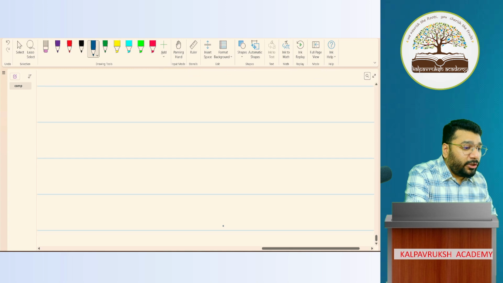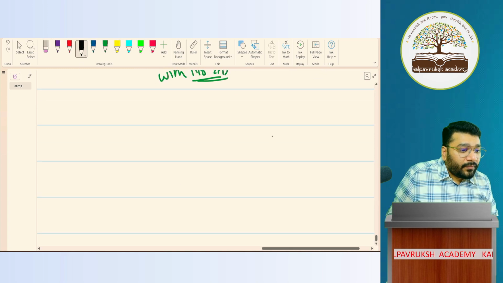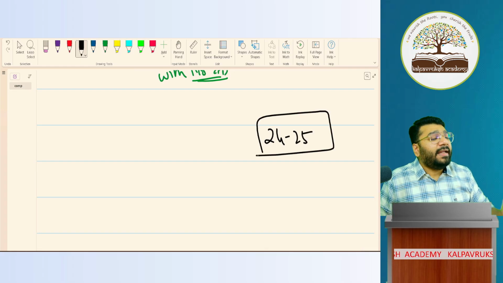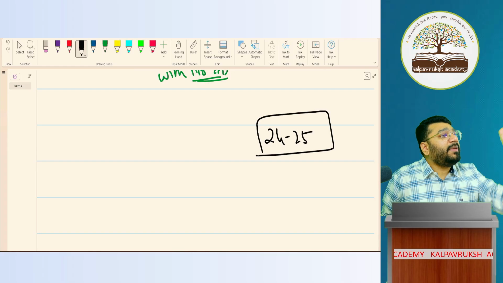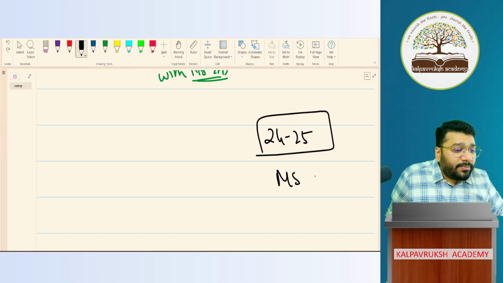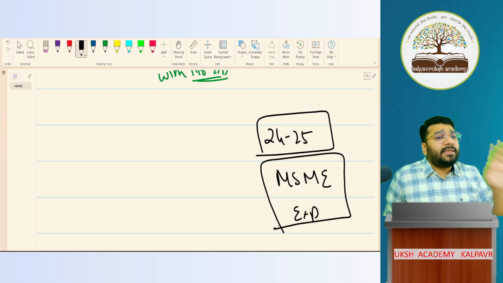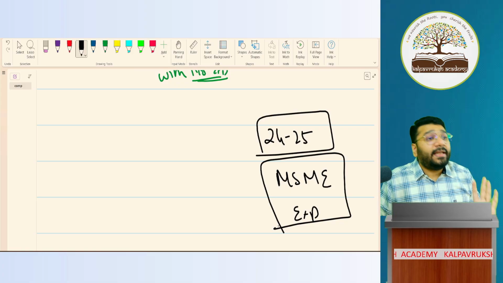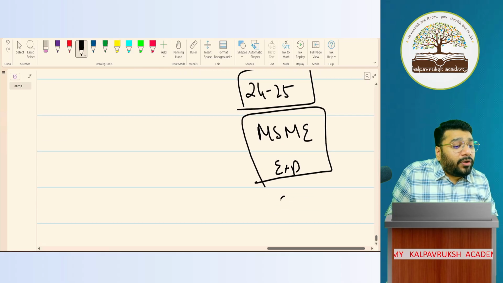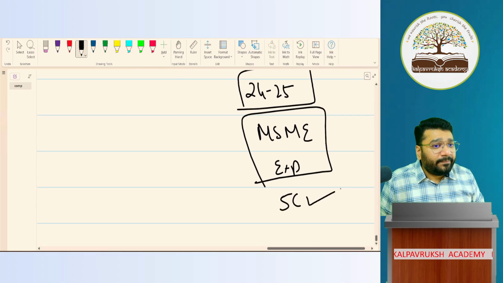One more time I'll tell. Listen very carefully. They are asking the applicability of AS for 24-25. In 24-25, MSME or not? MSME means what? Is exemption there or not there? If I have to be MSME with exemption, 2 things have to be taken care of. What 2 things? In 24-25, all 5 conditions should be satisfied.